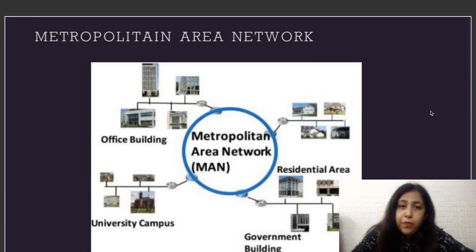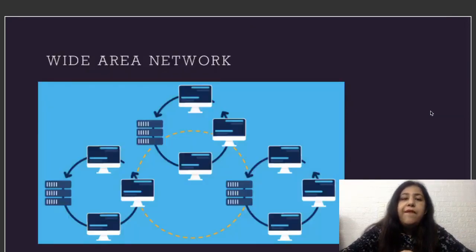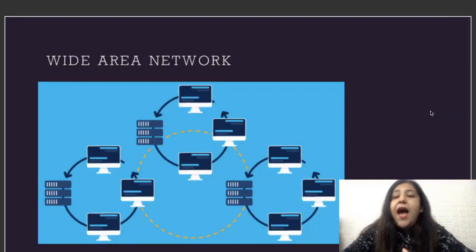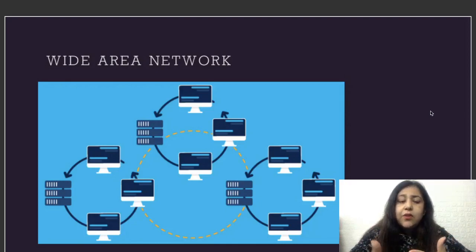And the moment you cross this limit, when you go out of a city, it turns to a WAN, wide area network, and there is no limit for a WAN. Beyond the city, beyond 10 kilometers, it's a WAN. Now it could be 2 cities, it could be a state, it could be a continent, it could be a country, it could be the world, anything. So internet is the largest network we have. The biggest network on earth is internet because that is consisting of multiple networks, multiple single computers to form a network.